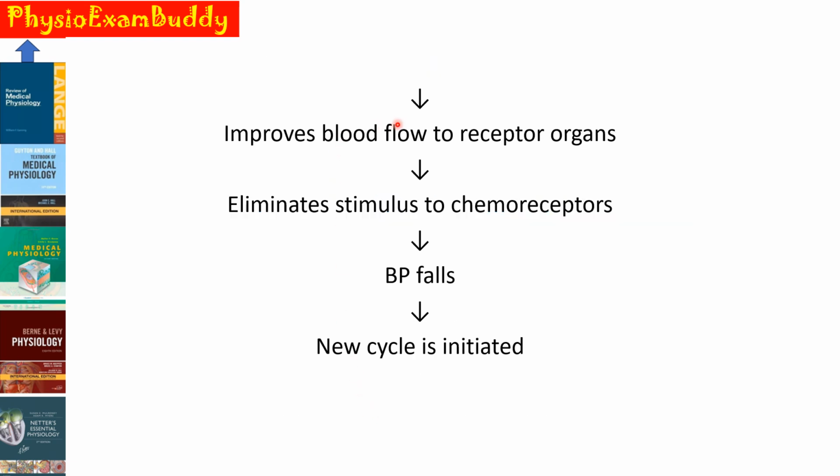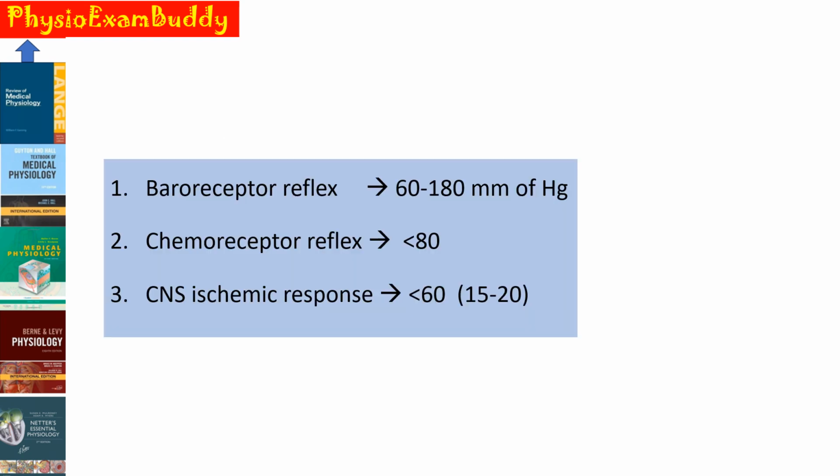Whenever the BP is elevated, it will improve the blood flow to the receptor organs and eliminate the stimulus of the chemoreceptors. And again, the BP falls and a new cycle is initiated. This is how the chemoreceptor reflex brings our BP back towards normal. So we have finished baroreceptor reflex and chemoreceptor reflex.